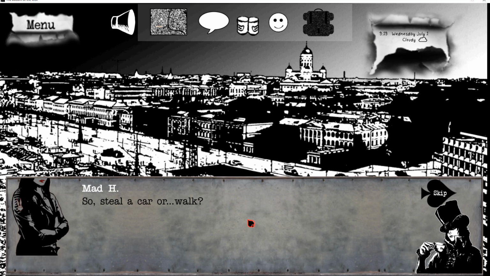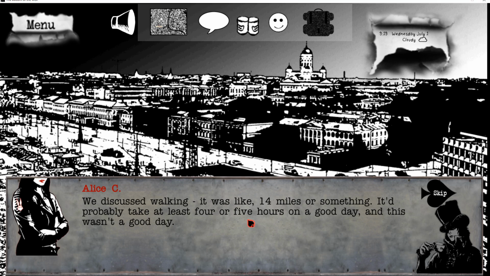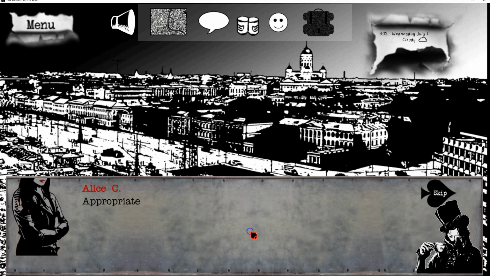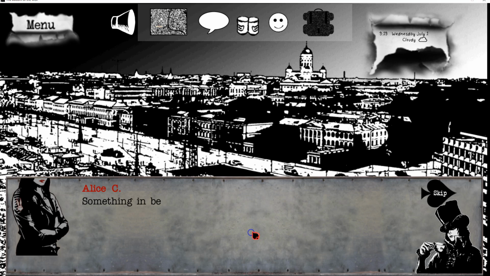So, steal a car or walk. We discussed walking. It was like 14 miles or something. It'd probably take at least 4 or 5 hours on a good day, and this wasn't a good day. Maybe a good start, though. Things might clear up outside the downtown area, and you might be able to steal a car there. Appropriate a car? Stealing sounds so criminal. Whatever you say. Any other options except stealing? Appropriating a car and flipping it?